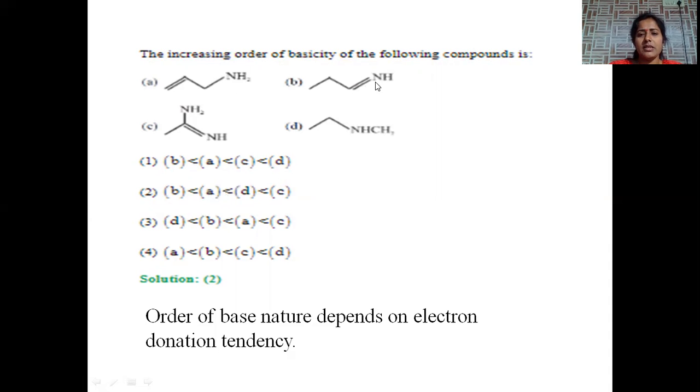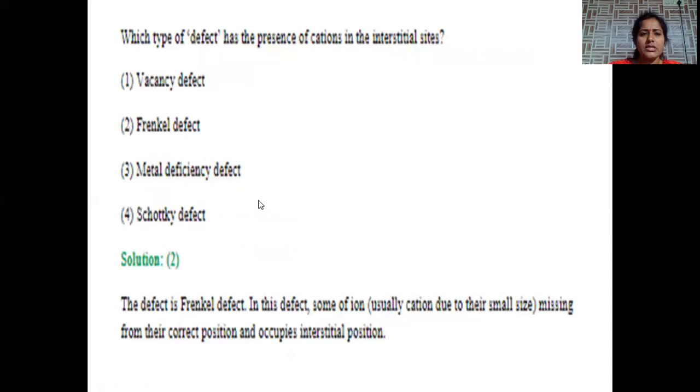Imine is least basic, being an sp2 hybridized nitrogen. The greater the s character, the greater the electronegativity, so the electron releasing tendency is reduced. So option number 2 is the correct answer. Imine, primary amine, secondary amine, and conjugated amine. The order of basic nature mainly depends upon electron donation tendency. Electron donation tendency is highest in the case of option number 3. That's why the correct order will be B, A, D, C. Let us go to the next question.